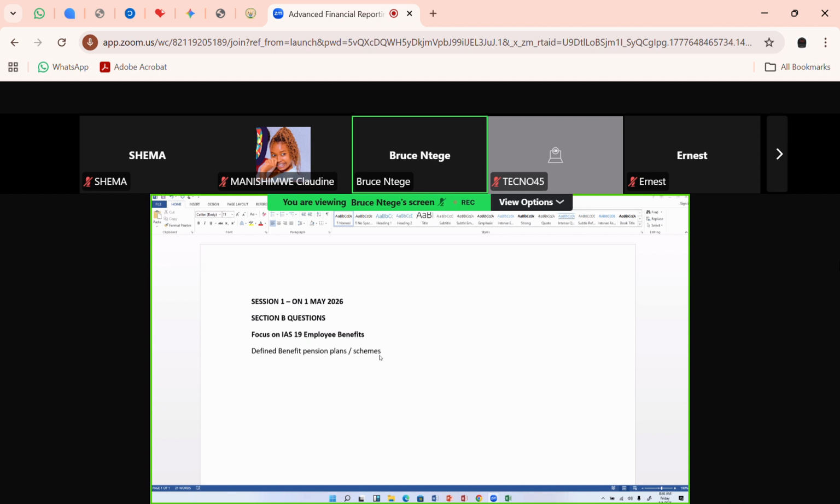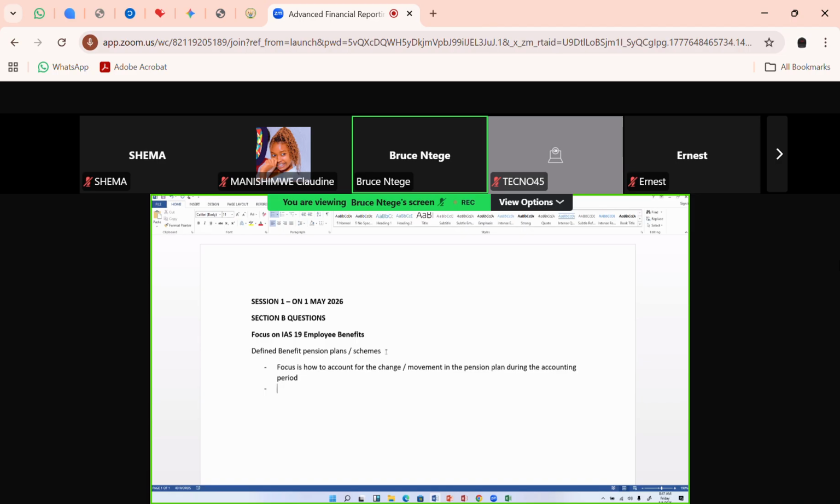So here, your focus is on how to account for the changes or the movement in the pension plan during the period. Usually our period is going to be a year for your paper.